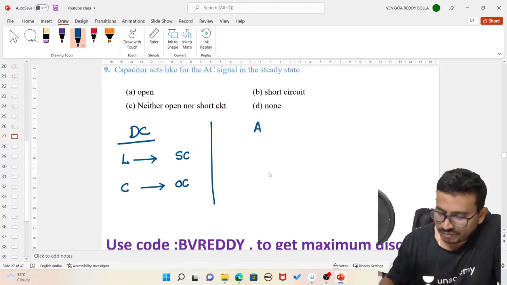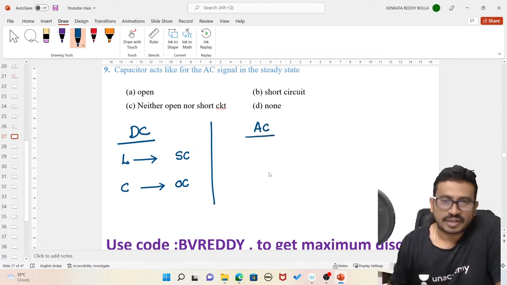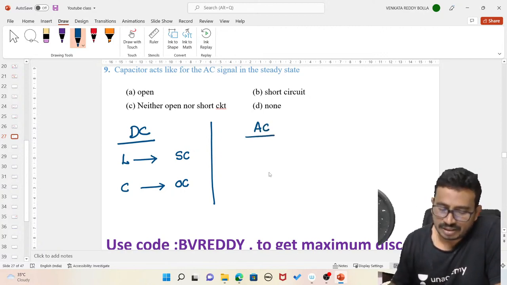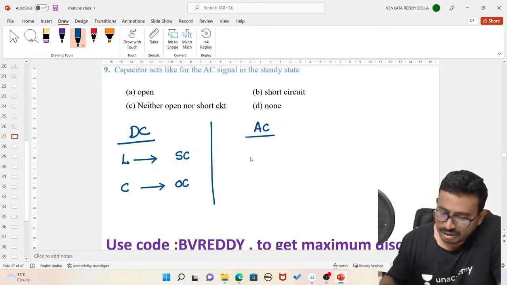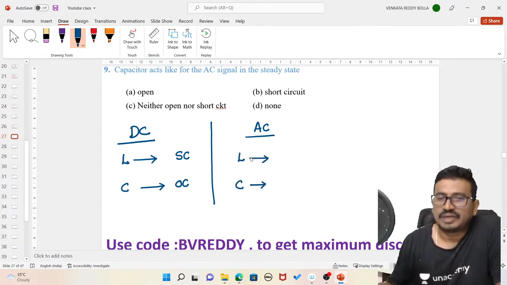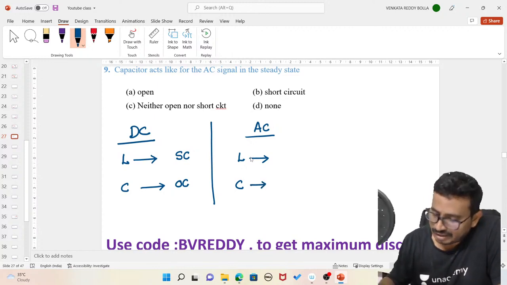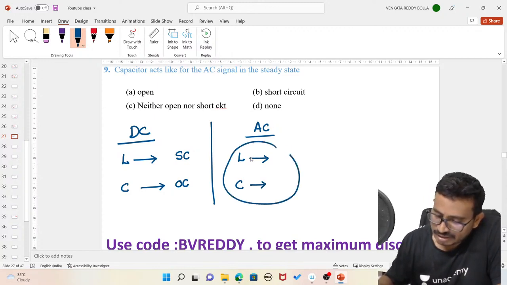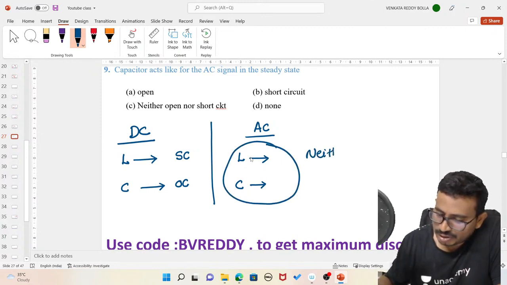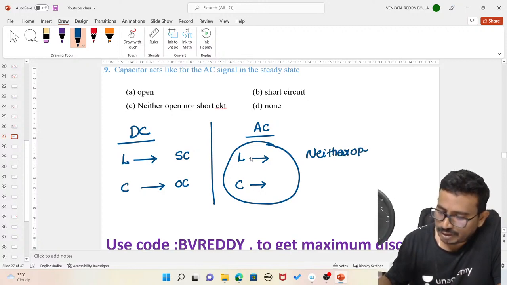Next, if it is an AC signal, how will the inductor and capacitor behave? For an AC signal, the inductor and capacitor behave neither open nor short.